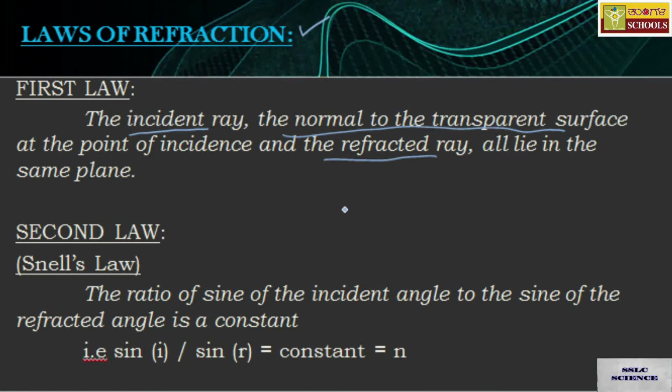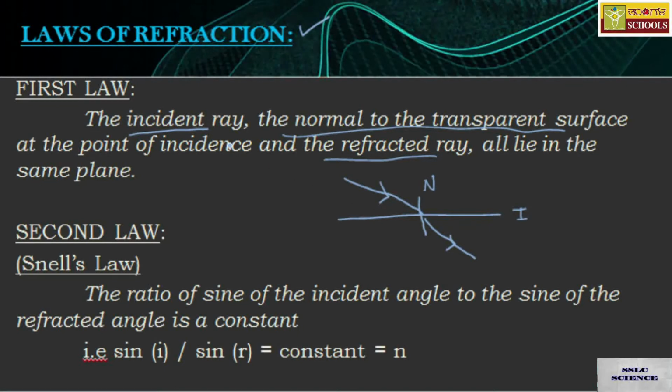Assume this is the transparent surface. We call it the interface or boundary. This is the normal. When the ray of light is incident on the interface, it should deviate like this.